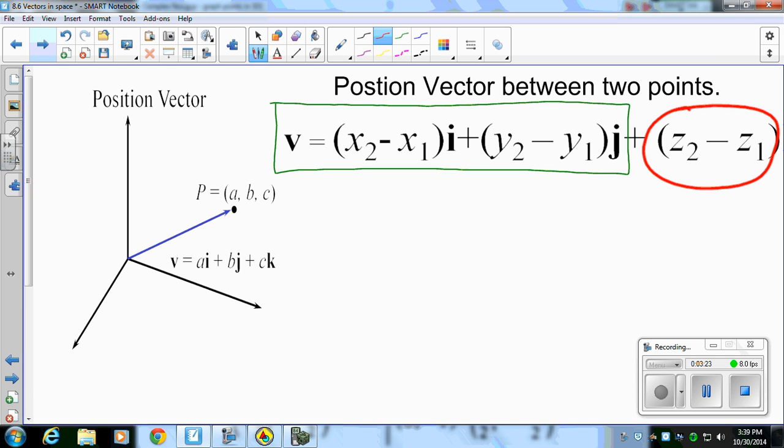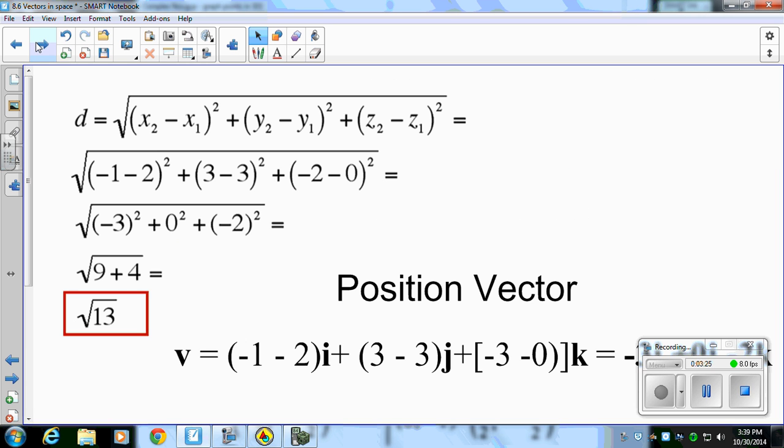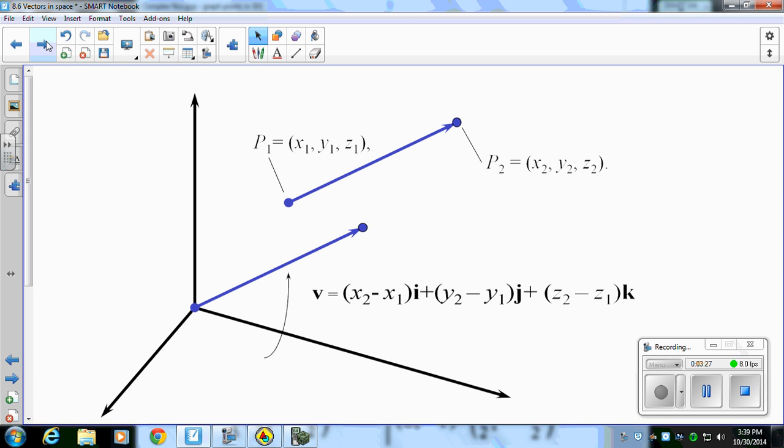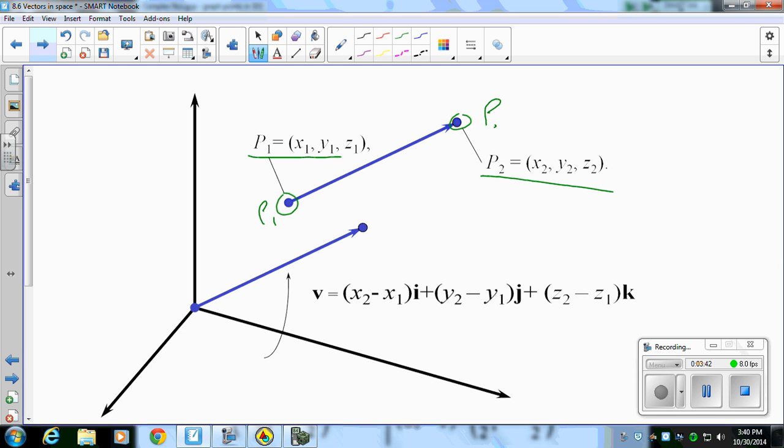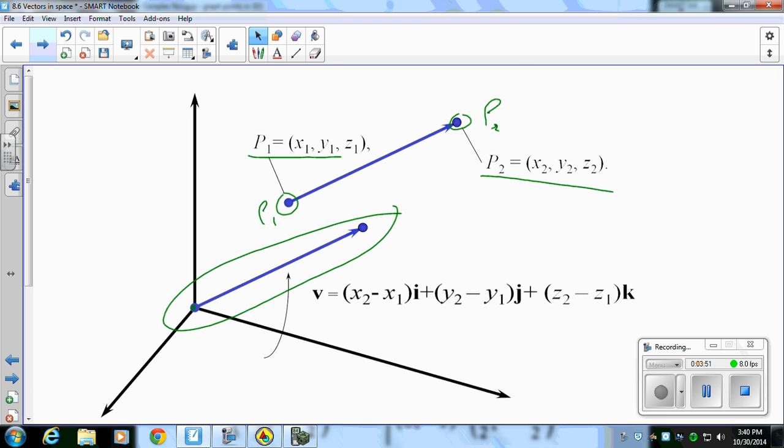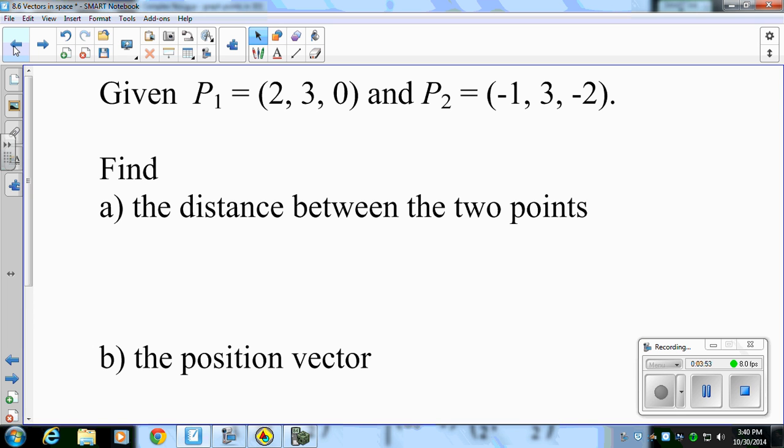A visualization here as we're thinking about this: just remember our position vector, no matter what points we have in space, is the vector connecting our two points, P1 and P2, but as we rewrite the position vector, it is reset back to the origin with the starting point there. So keep that in mind, very similar to our two-dimensional vectors here.